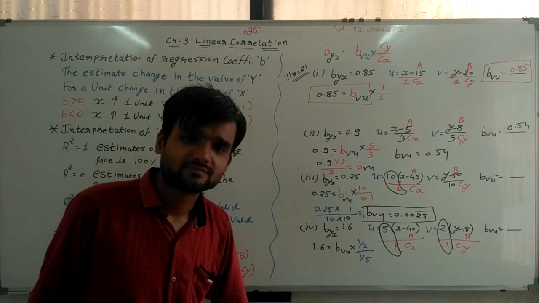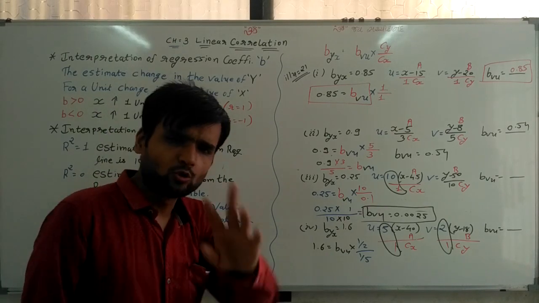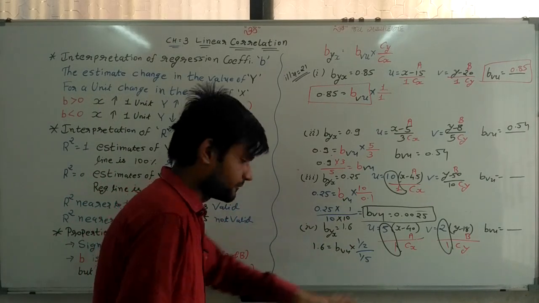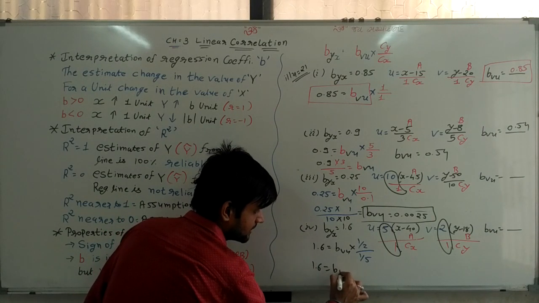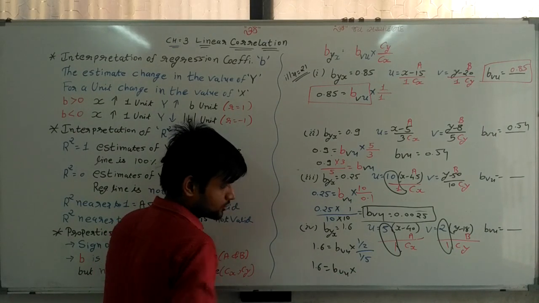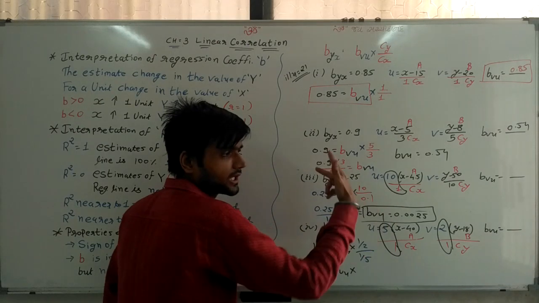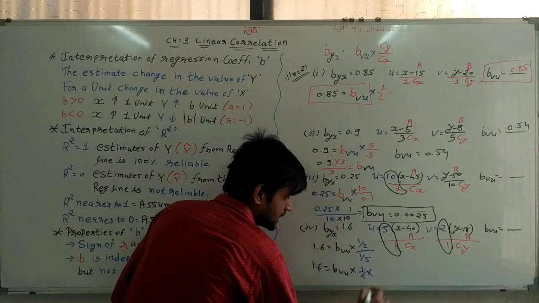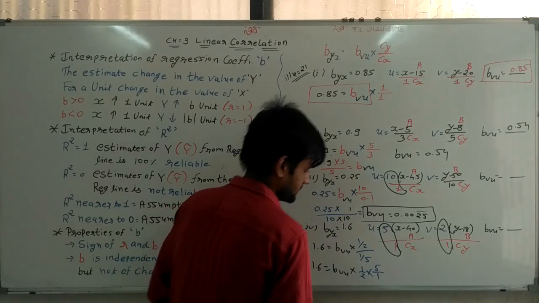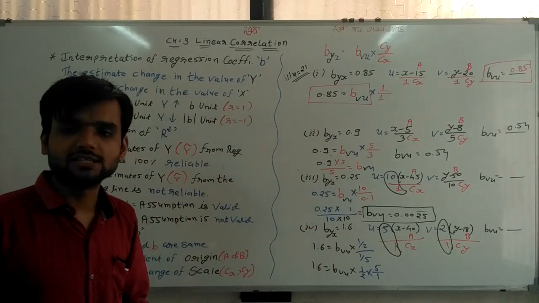Now solve it. How can I solve it? By two ways. From that I am giving you one way. 1.6 as it is, BBU as it is. Now change the side of the denominator and multiply it by inversing it. So 1 upon 2 as it is, multiply 5 by 1. So that you can get the answer easily.